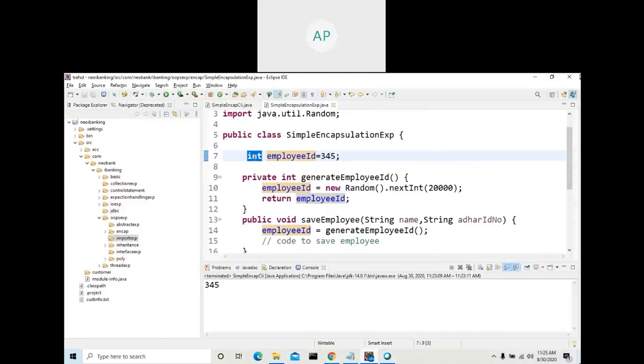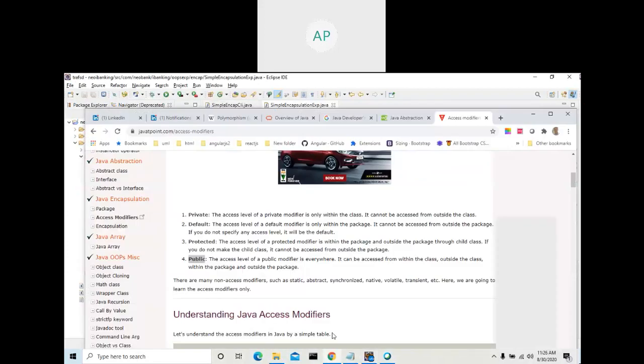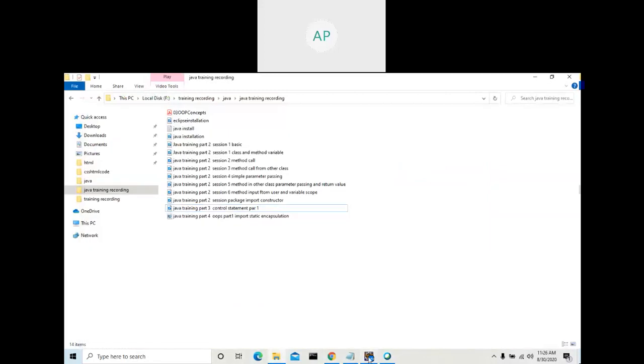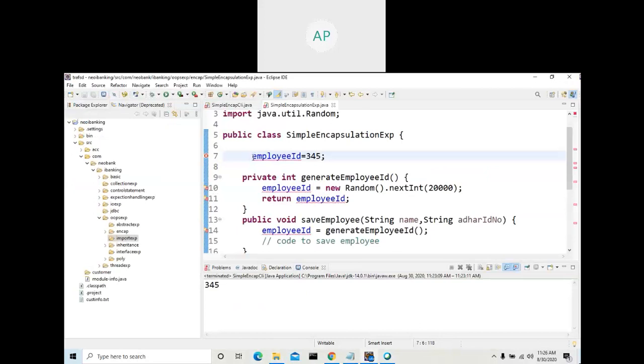You can declare a variable and apply any of the four. If you are not applying any modifier, then it is default. See what is default? The access level of a default modifier is only within the package.